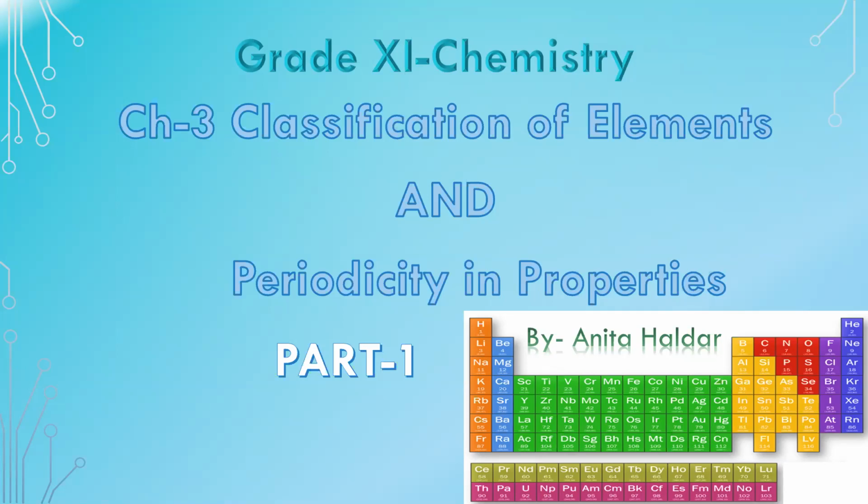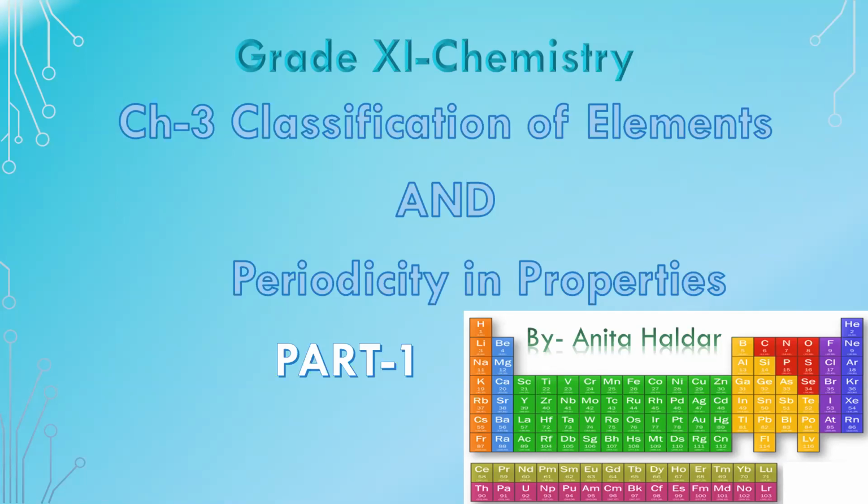Some elements are man-made. When there were only 31 elements, it was relatively easy to study the properties of these chemical elements individually. Now the number of elements has risen to 118. It would be very cumbersome to study the properties of every element individually.